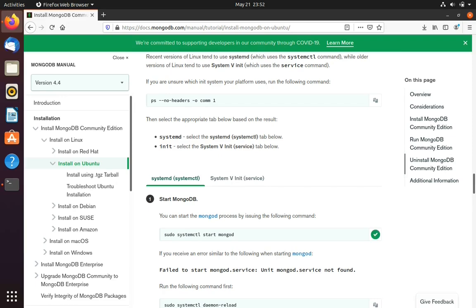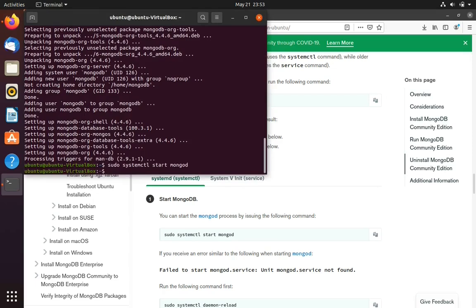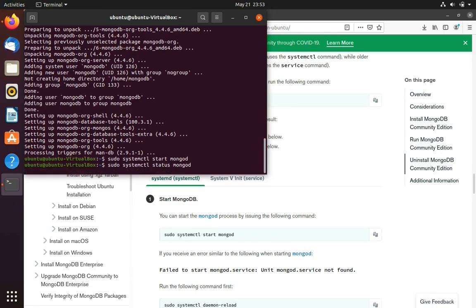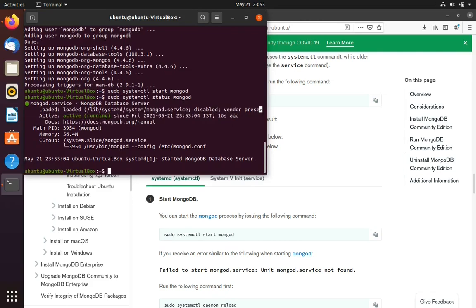To start MongoDB, run sudo systemctl start mongod. Copy the command and paste it to the terminal. Now to check the status, whether MongoDB started or not, run sudo systemctl status mongod. You can see MongoDB actively running. And if you want to stop MongoDB, you can run sudo systemctl stop mongod.